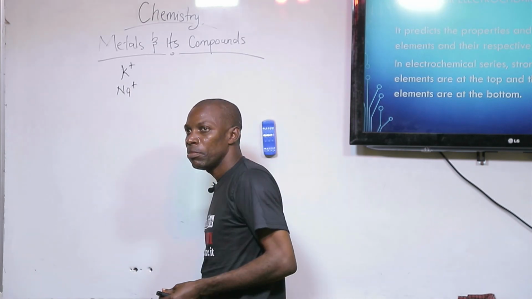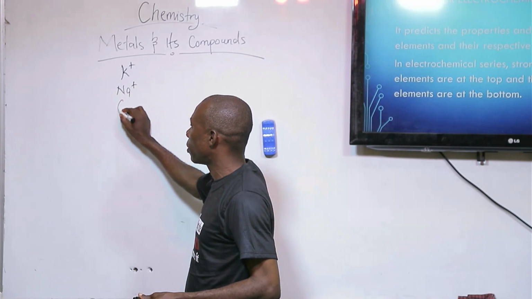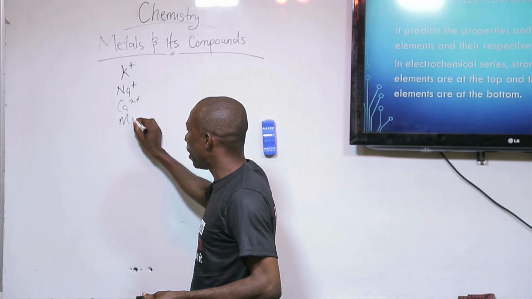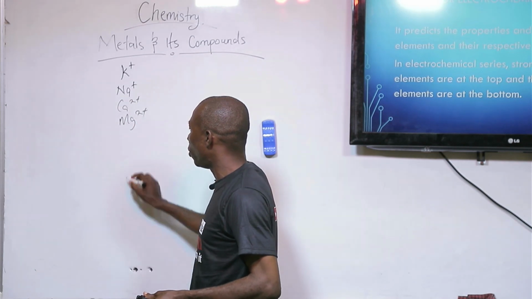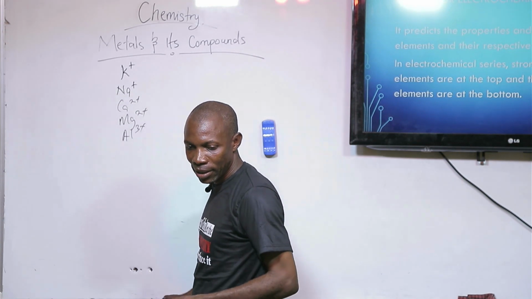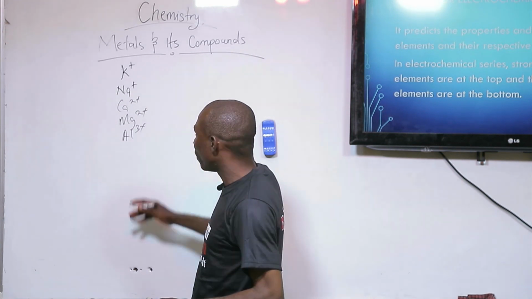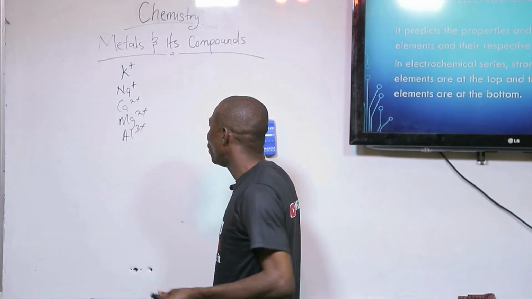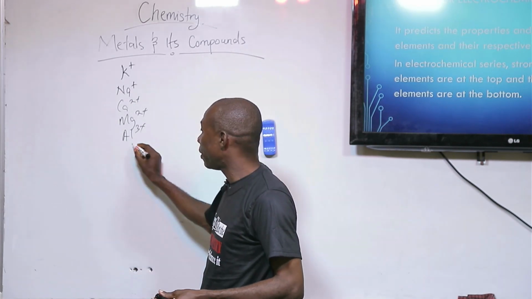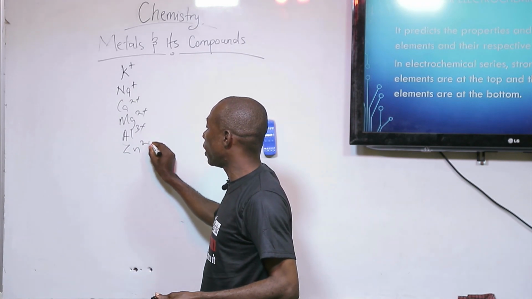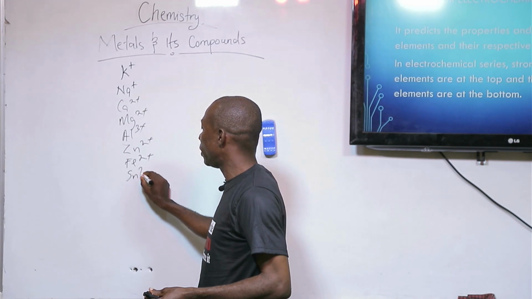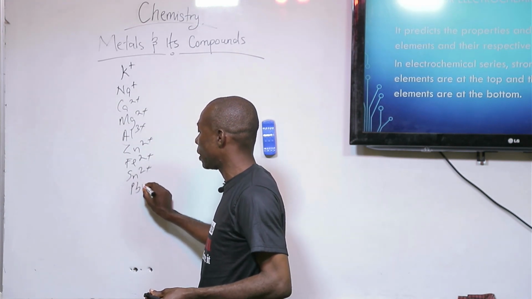Sodium, below it you have what? Calcium, below it you have what? Magnesium, you have what? Aluminium. What next? Zinc. Are you there? You have zinc, you have iron, you have tin, you have what? Lead. Are you there?